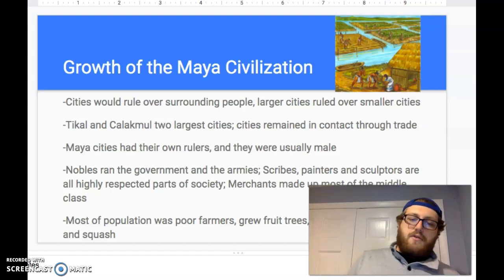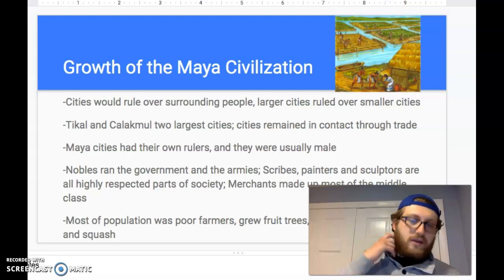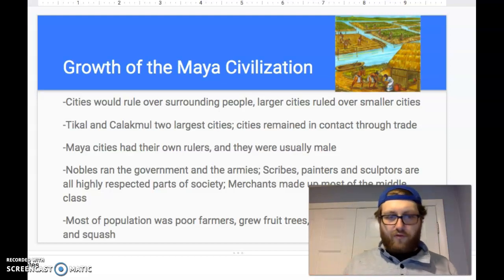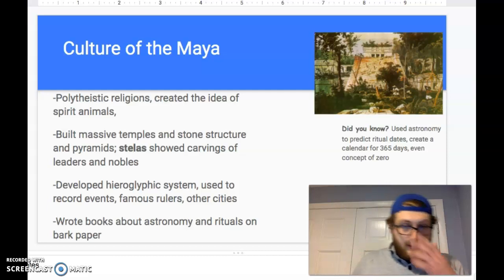The Mayans will grow fruit trees, cotton, maize, beans, squash. Again, a lot of the similar things that were grown in Mesoamerica. Again, we're still in Mesoamerica, but grown by the earlier people. So again, you can kind of see the improvements and really why they became such an important trade partner with Europe, right?